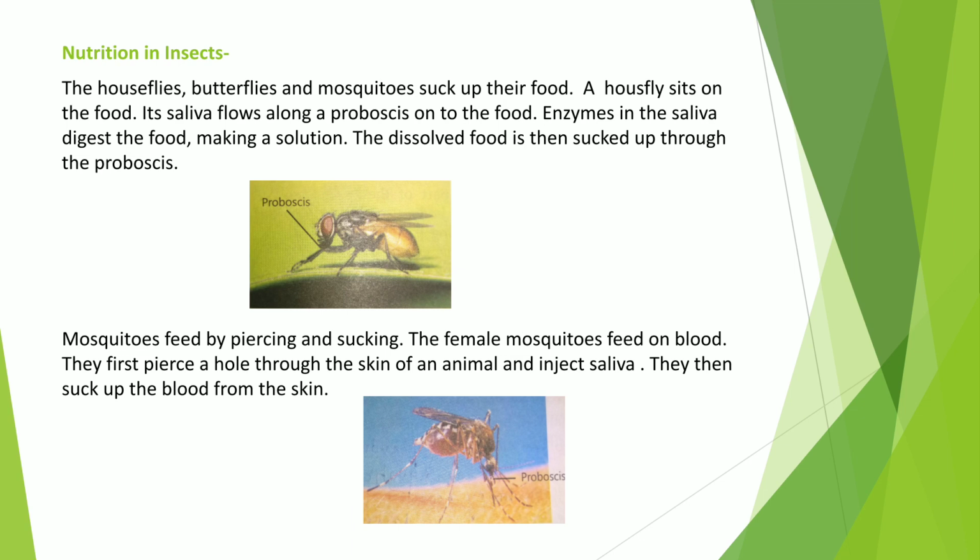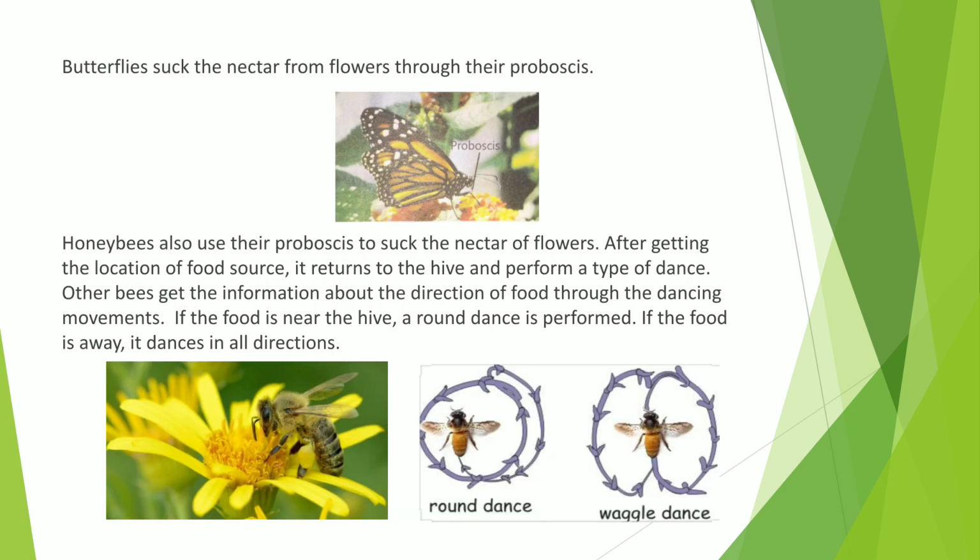They have long tube-like mouth parts called proboscis, and they pierce the skin of the host using their proboscis, inject their saliva, and suck up the blood from the skin. Now students, butterflies also suck the nectar from flowers through their proboscis.